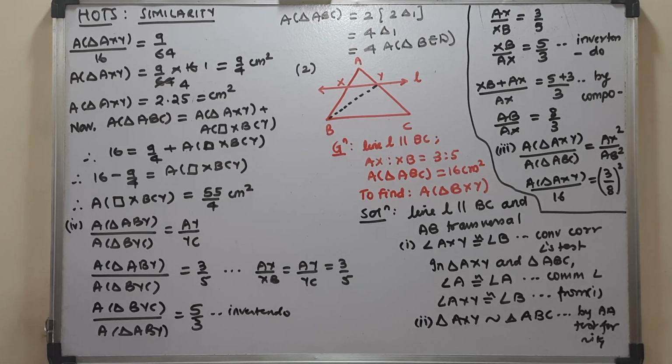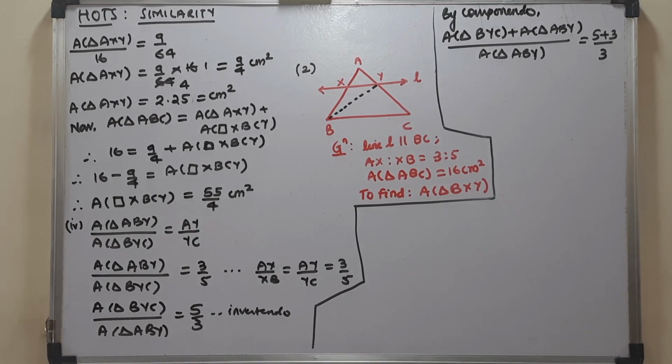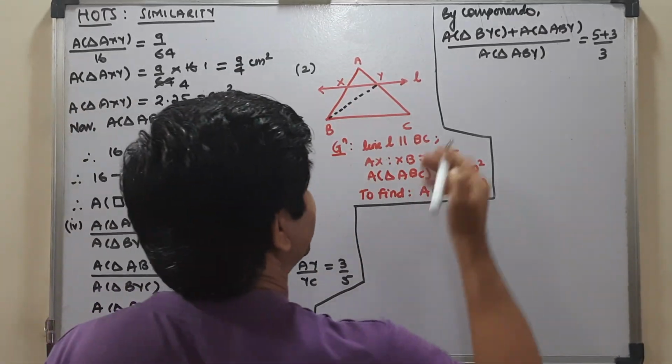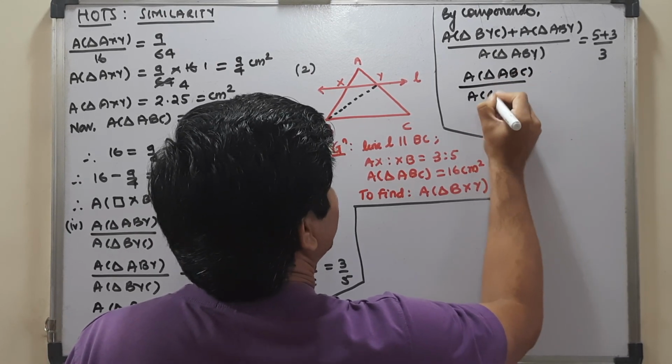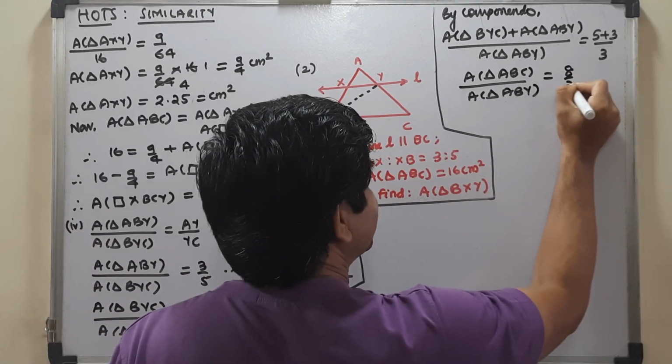Now you have BYC and you have ABY. If you carry out componendo on this, then obviously it will give you the area of triangle ABC, which you already have. So the area of triangle BYC plus the area of triangle ABY, that is nothing but the area of triangle ABC, is to the area of triangle ABY as 8 is to 3.